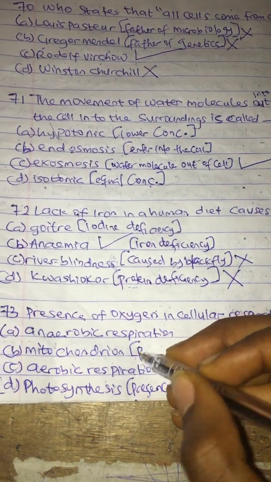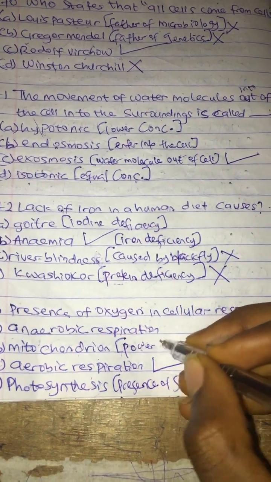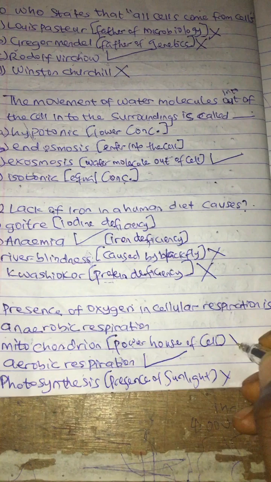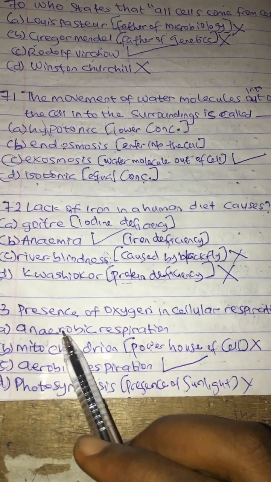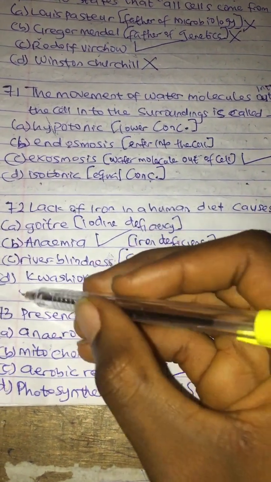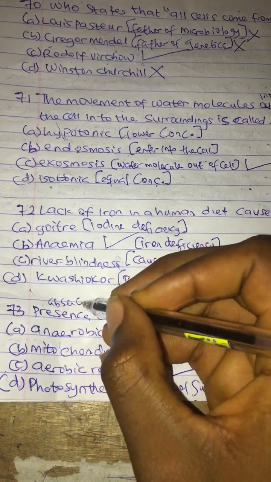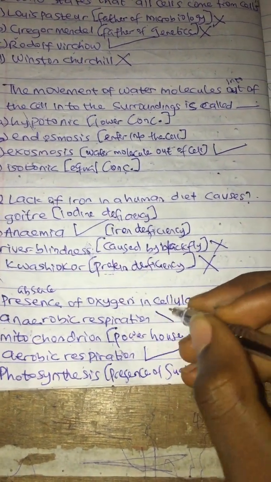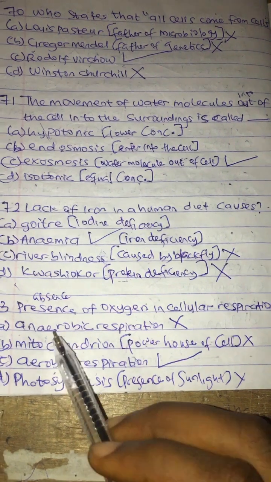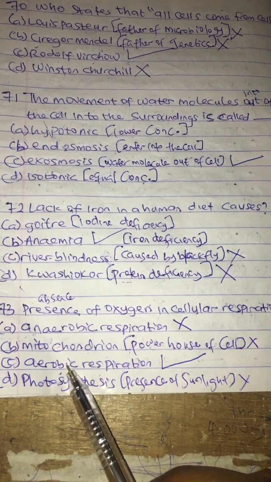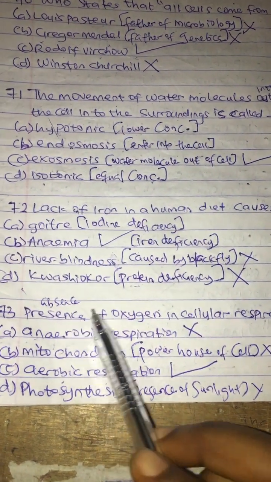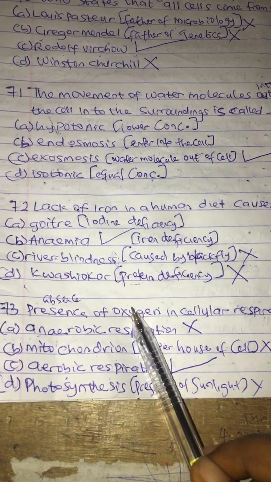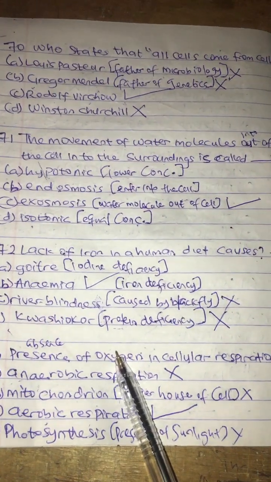Mitochondria, we all know what mitochondrion is: the powerhouse of the cell. It's also wrong. Anaerobic respiration is the absence of oxygen in cellular respiration. So the difference between aerobic and anaerobic is that aerobic involves the presence of oxygen, while anaerobic involves the absence of oxygen. I hope you guys understand it now.